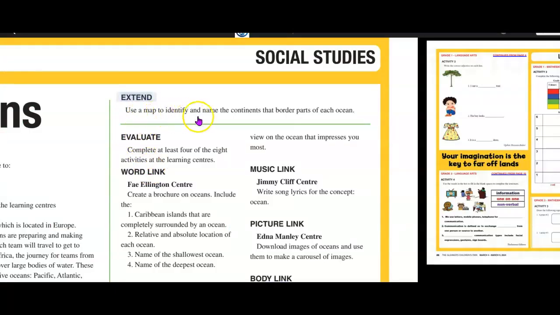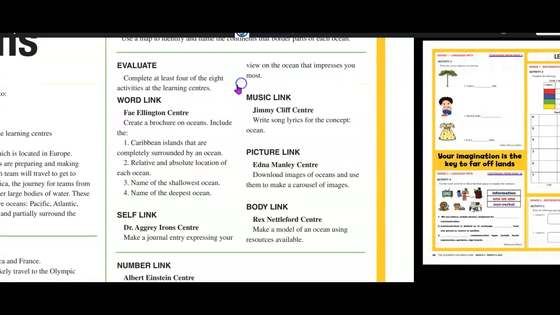Extend. Use a map to identify and name the continents that border parts of each ocean. Evaluate. Complete at least 4 of the 8 activities at the learning centers. Word link from the Faye Ellington Center. Create a brochure on oceans and include the Caribbean islands that are completely surrounded by an ocean. Hint, hint, Barbados, check Barbados.